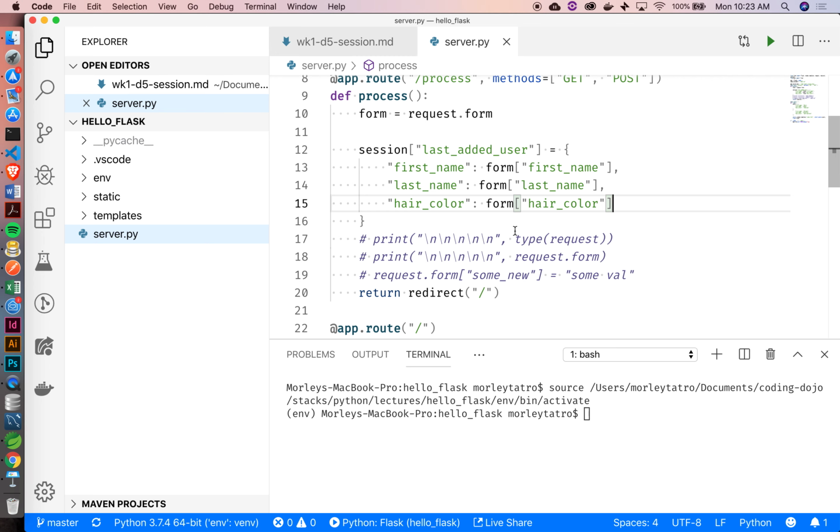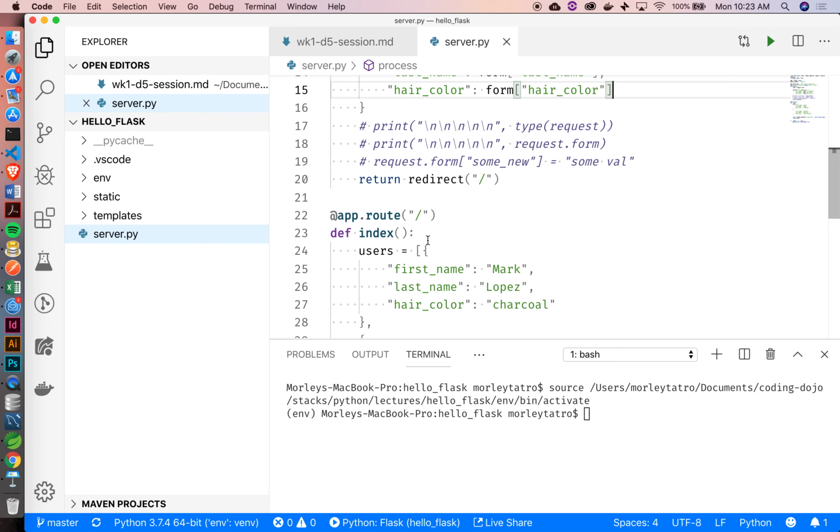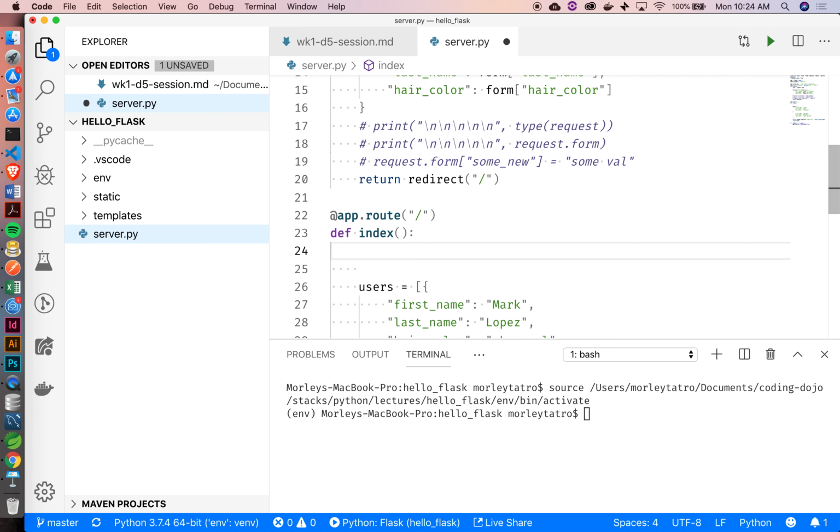Okay. Now there's one other thing that I'm going to do here on the index route, which is if we first hit this application and nothing has happened, right? This is the first time user. I'm just going to set the last added user to be none. Do you guys know how I can do that? Does anyone have any guesses how we could do this? Yeah, we'll do a conditional, right? And what are we going to ask?